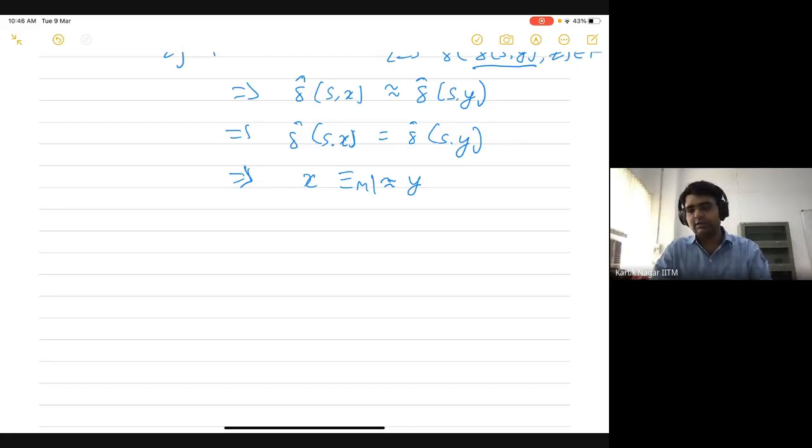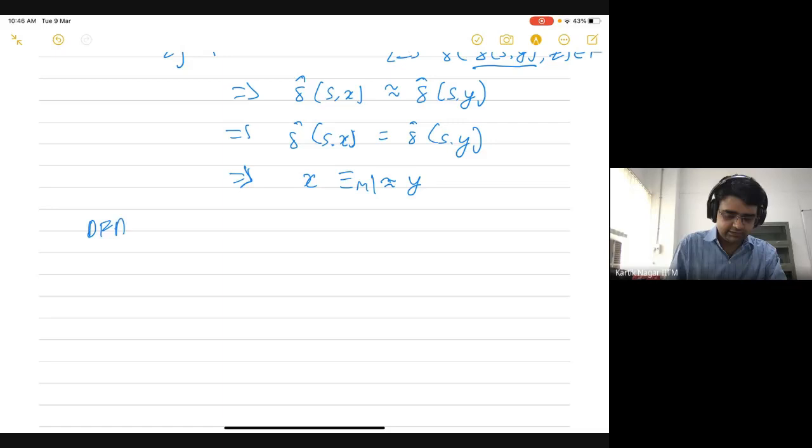The finite state automaton was the first abstraction that we introduced. It's an abstraction of a machine with a finite number of states, and we saw formally how to express a DFA, a deterministic finite automaton.